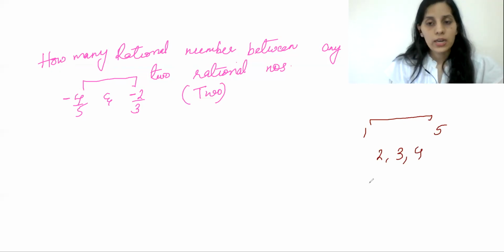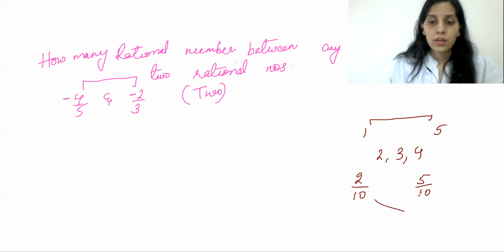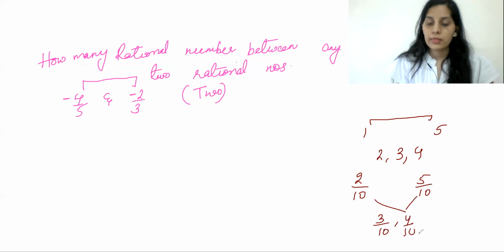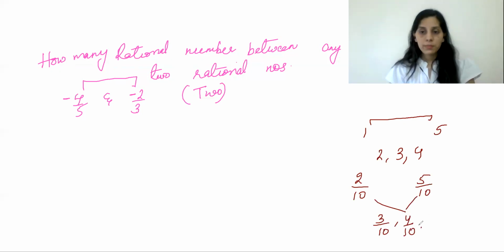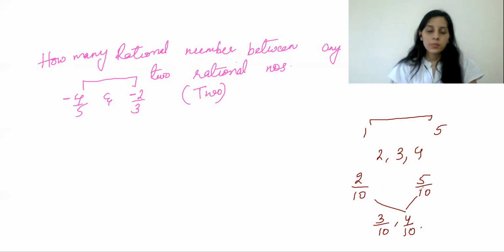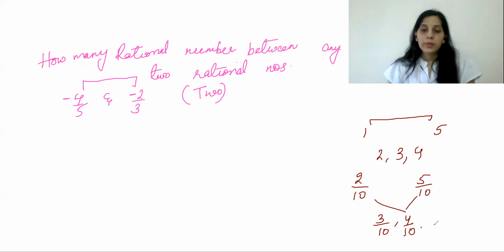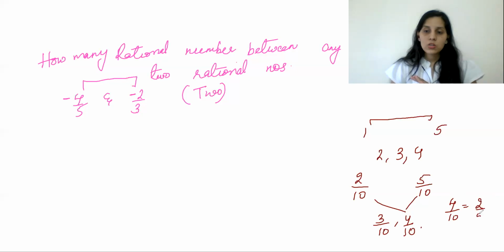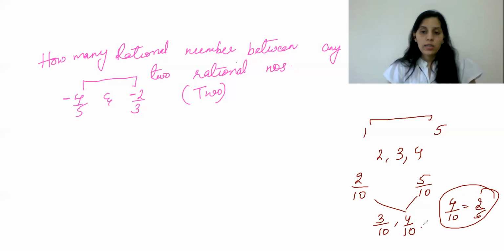So let me take another example. 2 by 10, 5 by 10. All right. So now between 2 by 10 and 5 by 10, you have 3 by 10, 4 by 10. Correct? Do we just have these numbers? Don't we have any other rational numbers between these two rational numbers? No, we do have other rational numbers. Why? Because if you see this 4 by 10, this is not in the simplest form. So 4 by 10 can further be written as 2 by 5. We have just seen the simplest form, 2 by 5. So we can also add 2 by 5.